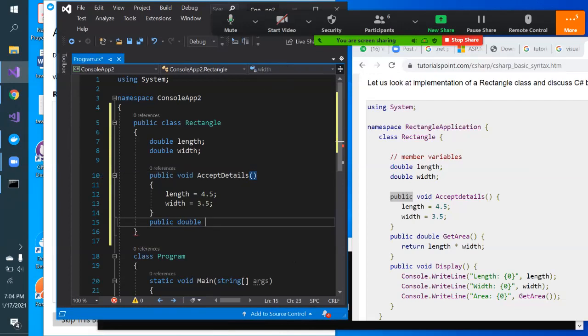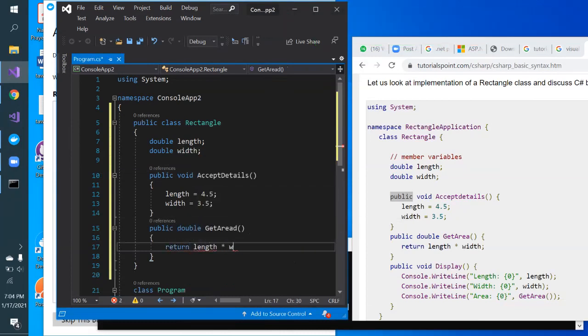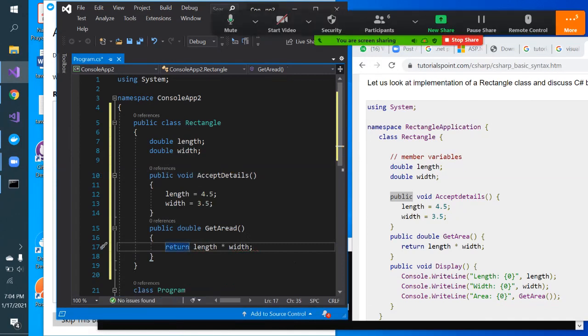So spend time on it. Like GetArea: how to calculate the area? Simple, right? Return length into width. Every method has input parameters and an output, the type it is returning. In Accept detail, I'm not getting any input.